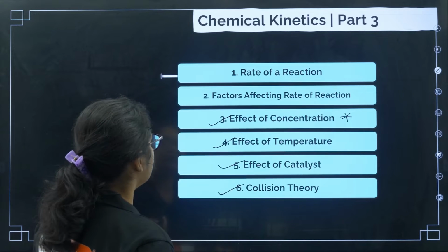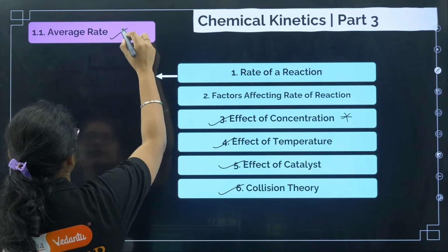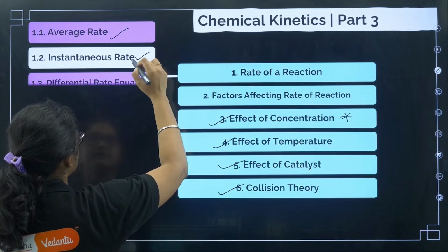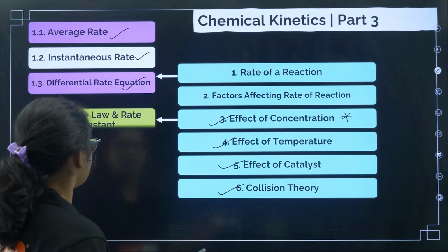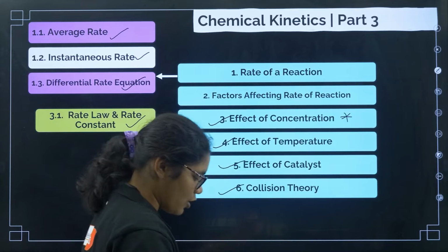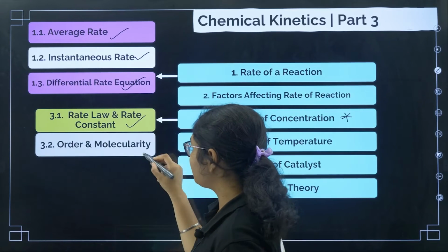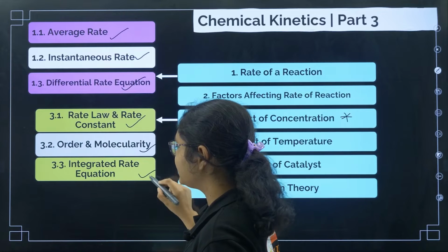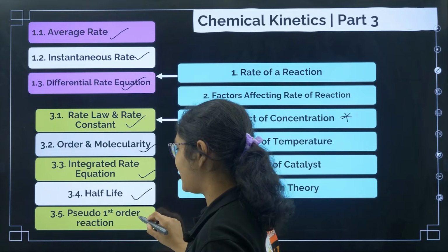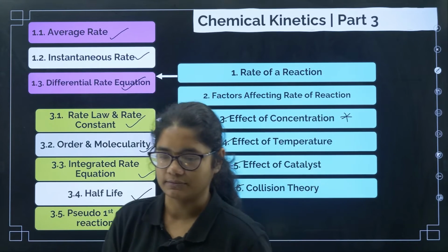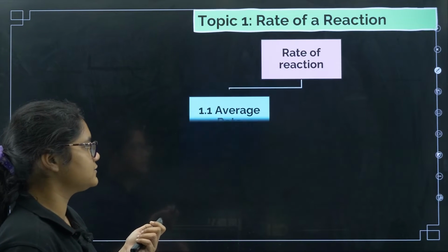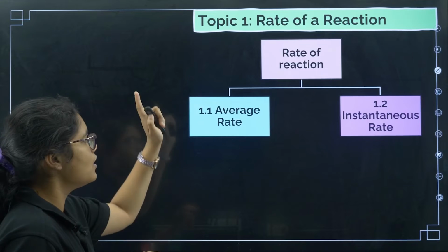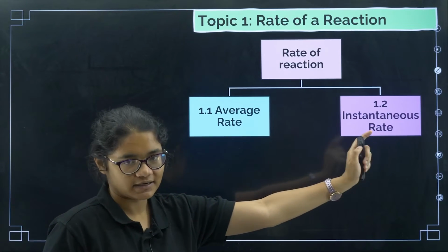Okay, here in rate we will be discussing two types of rate, one is average rate, one is instantaneous rate, then we will be talking about differential rate equation. Now in effect of concentration we will talk about rate law and rate constant, then we will talk about order and molecularity, integrated rate equations, half-life, and then pseudo first order reaction. Okay, so yes, now let's get started. First is rate of a reaction. So there are two types of rate of a reaction, one is average rate, another is instantaneous rate.